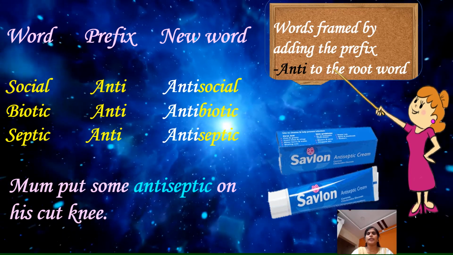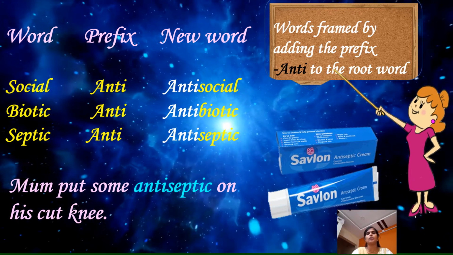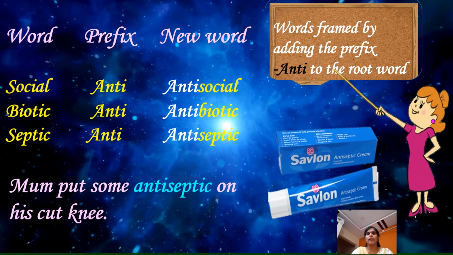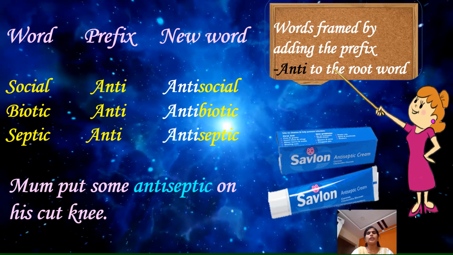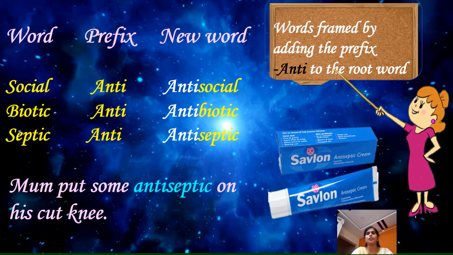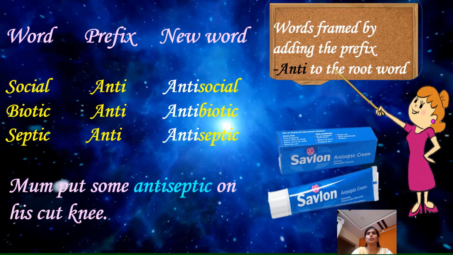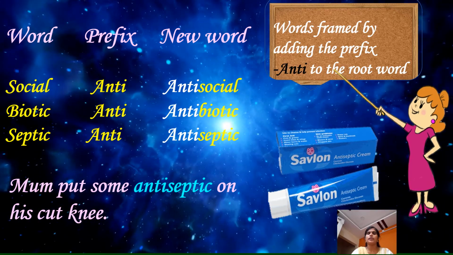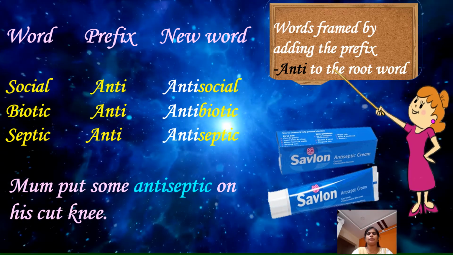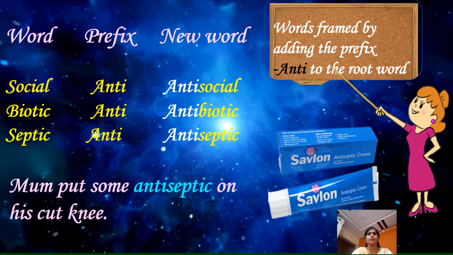Here is your next example. Words framed by adding the prefix "anti" to the root word. Children, by adding the prefix "anti" to the root word, the new words framed give us the meaning in a negative manner. For example, social, antisocial, biotic, antibiotic, septic, antiseptic. Mom put some antiseptic on his cut knee.